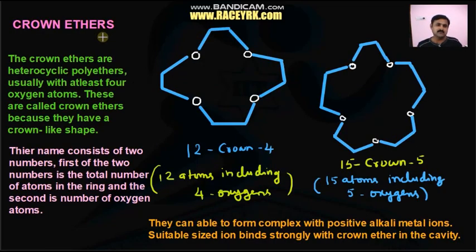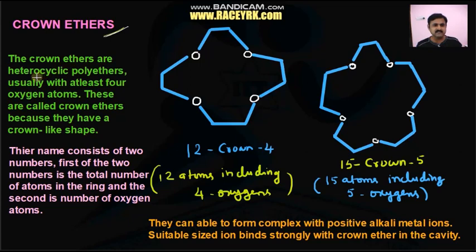Now we will call cyclic ethers with a larger number of carbons crown ethers. What are crown ethers? A most important topic for advanced exams, and even for students preparing for JEE and NEET.